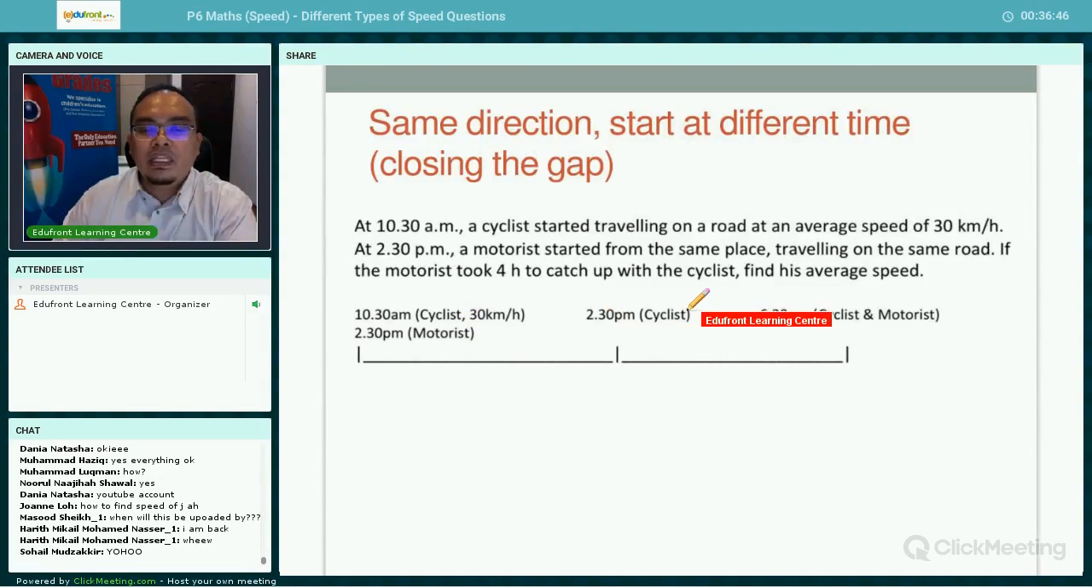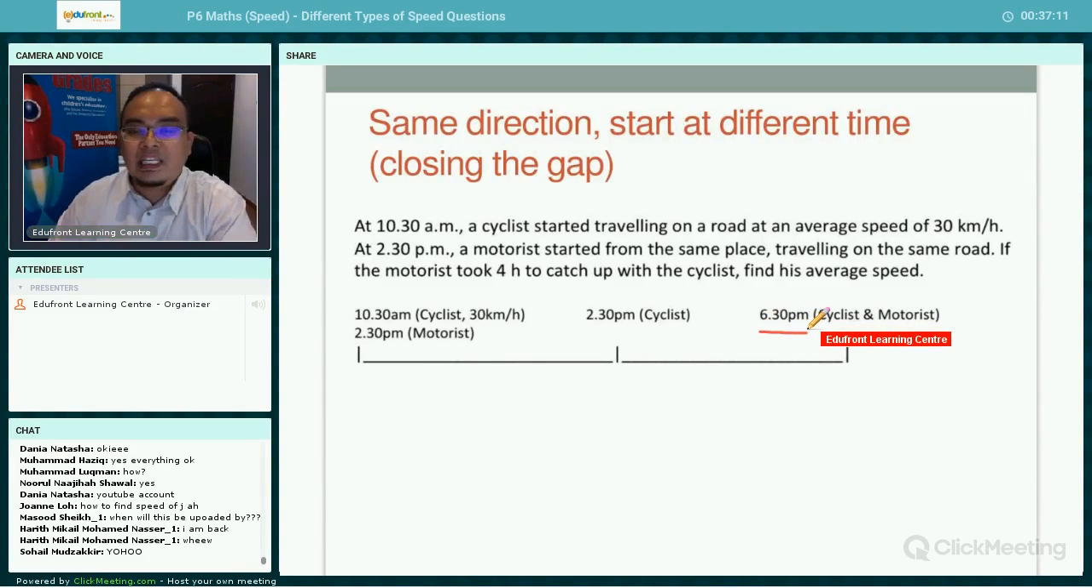So that means at 2:30 p.m., the cyclist would have been ahead of the motorist. Why? Because the cyclist starts first, right? So at 2:30 p.m., the cyclist would be somewhere ahead of the motorist. So what happened here? It took 4 hours to catch up. So that means when does the motorist catch up?